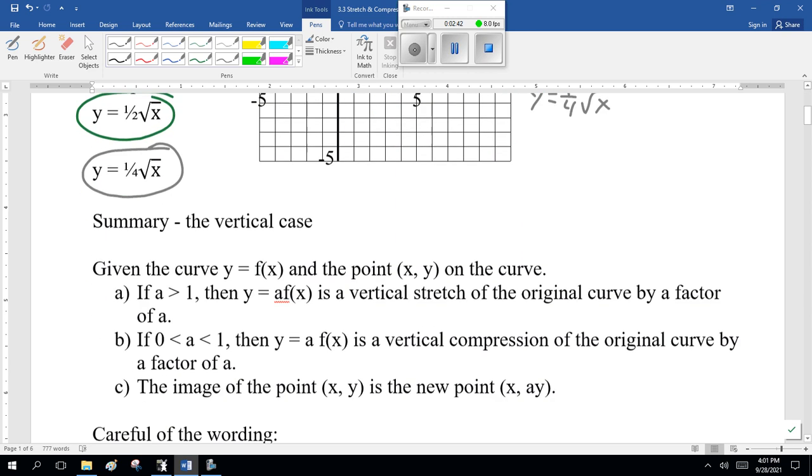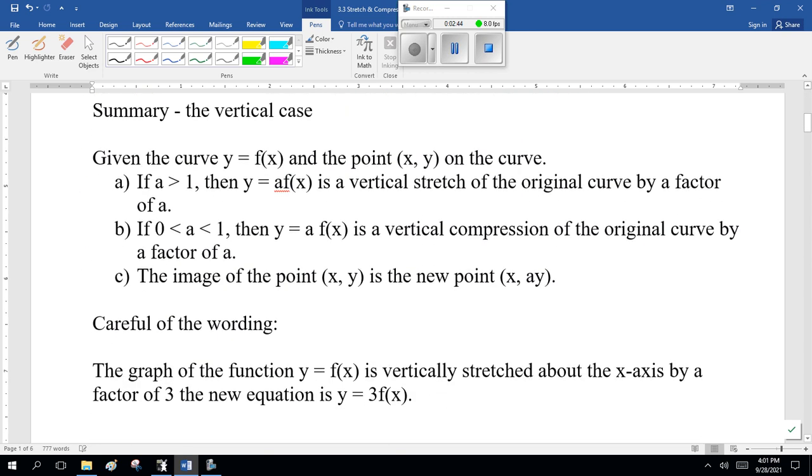Welcome back. Now here, summarize the vertical case. Given the curve y equals f of x, and the point x, y on the curve, if a, that's the number in front, is greater than 1, then y equals a times f of x is a vertical stretch of the original curve by a factor of a.